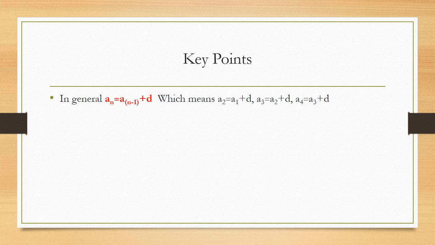Now let us understand and make a note of a few key points. That is, in general, an is equal to an minus 1 plus d, which indicates that if I want to calculate the fourth term, then I need not essentially have the first term, which means if I have the third term and the common difference, I can directly find the fourth term. So in general, we can express it as an is equal to an minus 1 plus d.